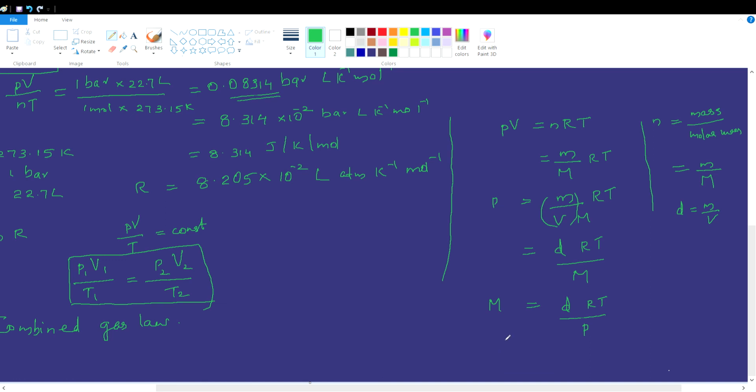So we got a relationship between molar mass and the density of the gas. As you can see here, density and molar mass are directly related. The higher the molar mass of the gas, the higher the density. So we derived the relation between molar mass and density from the ideal gas equation.